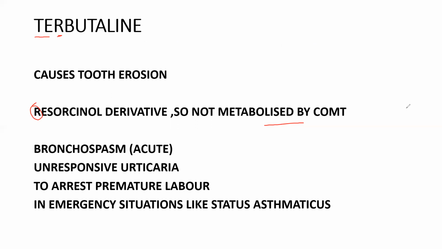So tooth erosion and resorcinol derivative, and B, it is used in bronchospasm. U, it is used in unresponsive urticaria. TAL, to arrest labor, premature labor, and in emergency situations, like status asthmaticus. So these are the points with terbutaline.